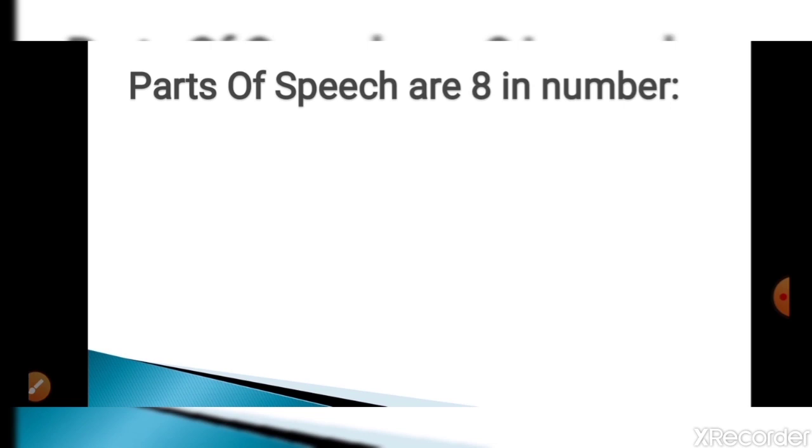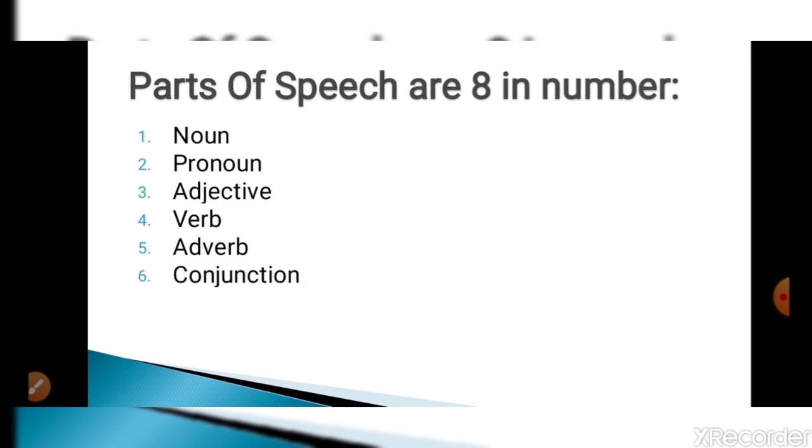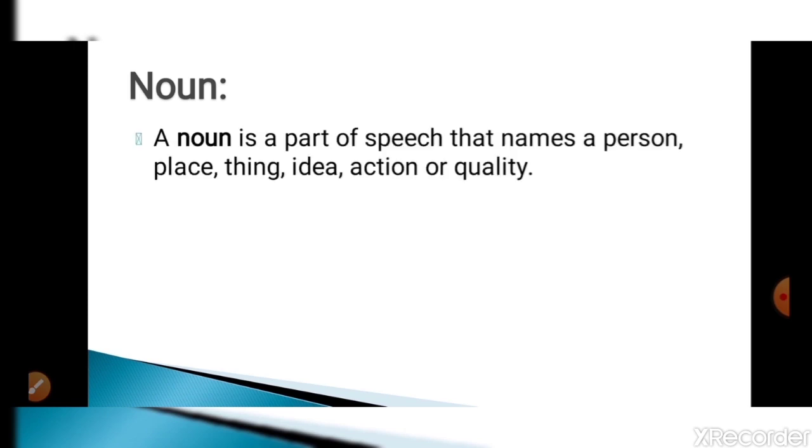So parts of speech are eight in number: noun, pronoun, adjective, verb, adverb, conjunction, interjection and preposition. So first and foremost is noun. A noun is a part of speech that names a person, place, thing, idea, action or quality. So in simpler words, a noun is the name of a person, place or thing.